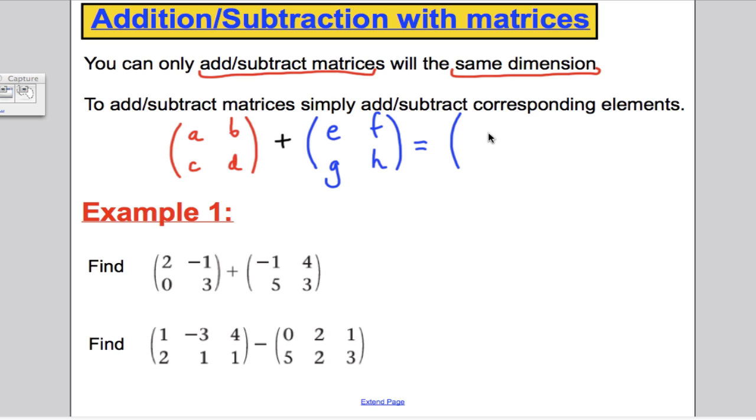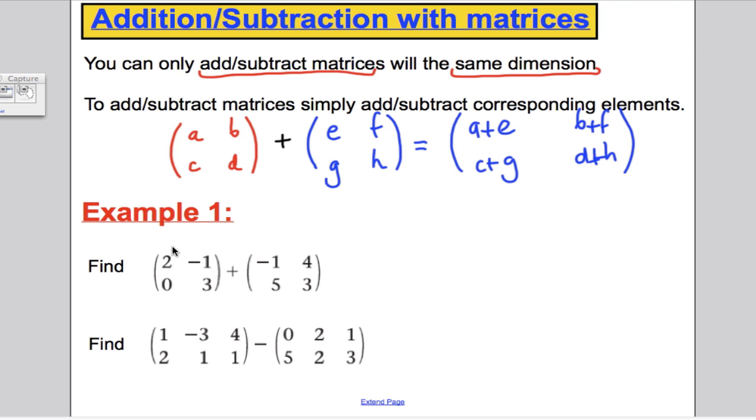I would get A plus E for that element of the matrix. I would get B plus F, I would get C plus G, and I would get D plus H. Okay, and the same thing with subtraction.